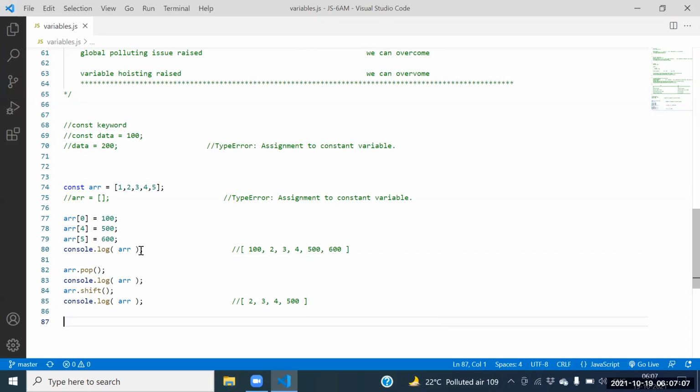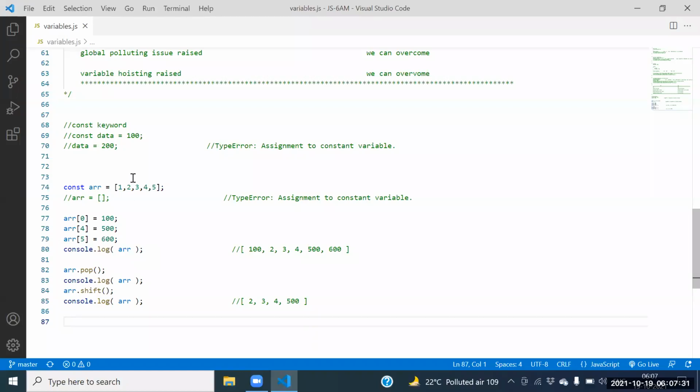The constant keyword is fixed. It cannot change. We can't modify the data. Constant in the sense of final, a fixed value. We can't modify the data. Then that one we can call the constant keyword.